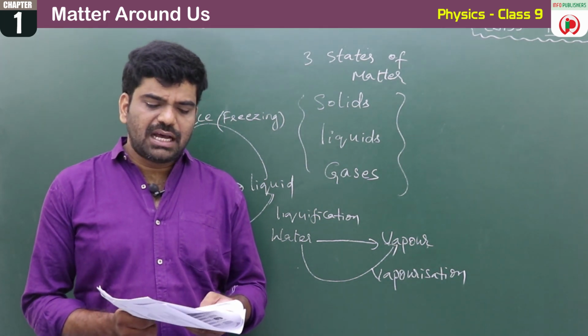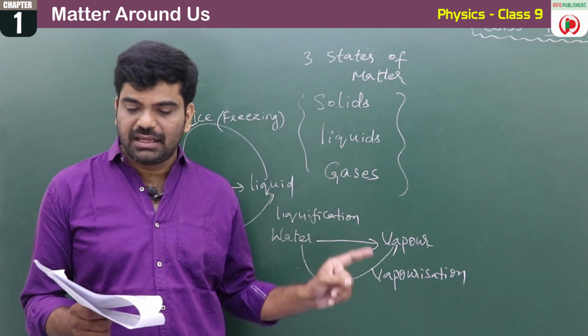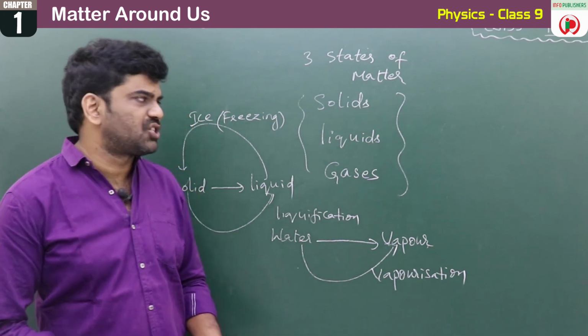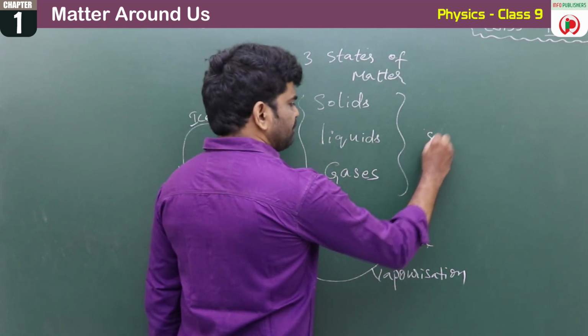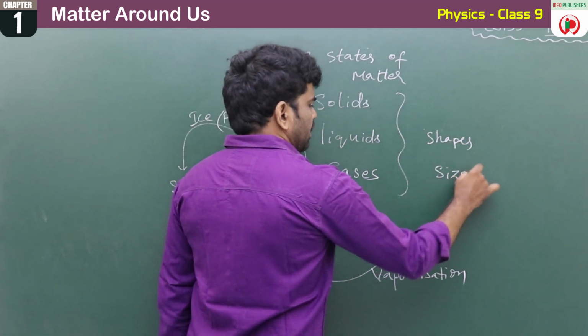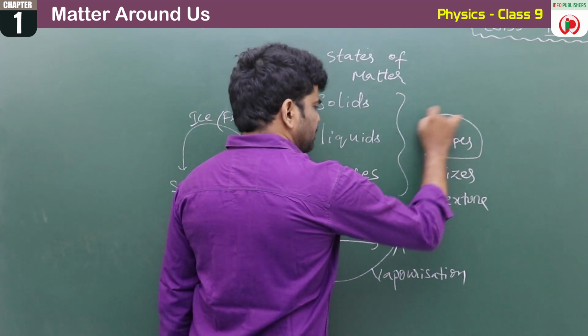Right. So these all are examples of matter. All the things around us exist in a variety of shapes, sizes and texture. See here, you know about the shapes.